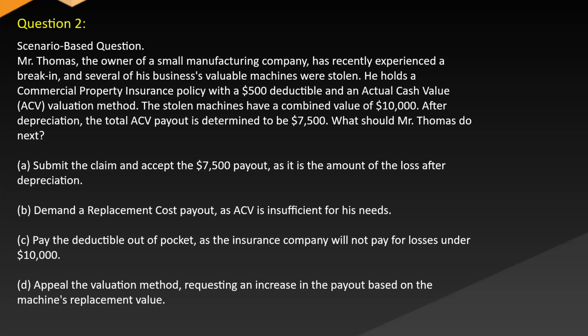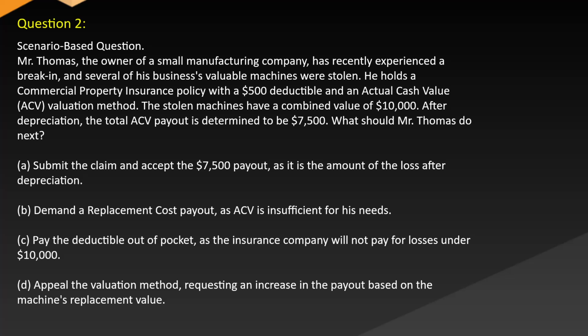Question 2. Scenario-based question. Mr. Thomas, the owner of a small manufacturing company, has recently experienced a break-in and several of his business's valuable machines were stolen. He holds a commercial property insurance policy with a $500 deductible and an actual cash value (ACV) valuation method. The stolen machines have a combined value of $10,000. After depreciation, the total ACV payout is determined to be $7,500. What should Mr. Thomas do next?